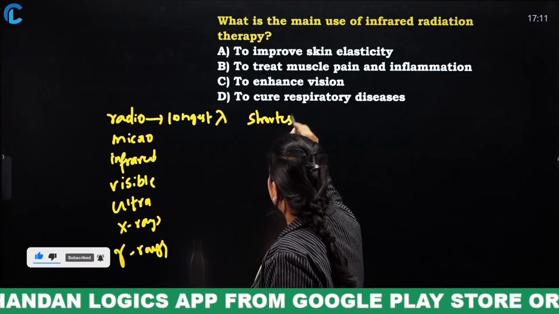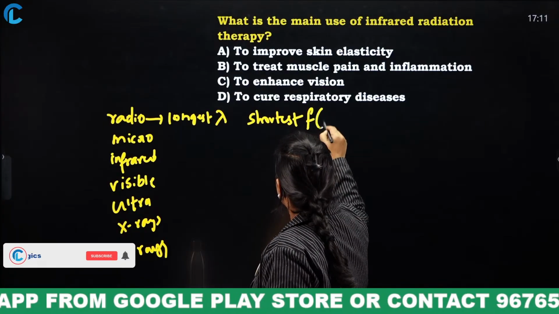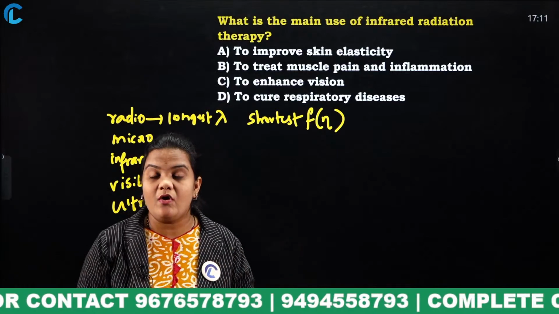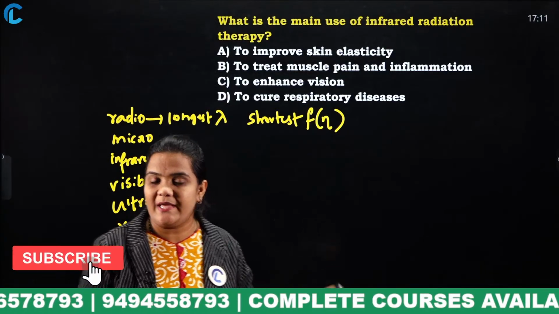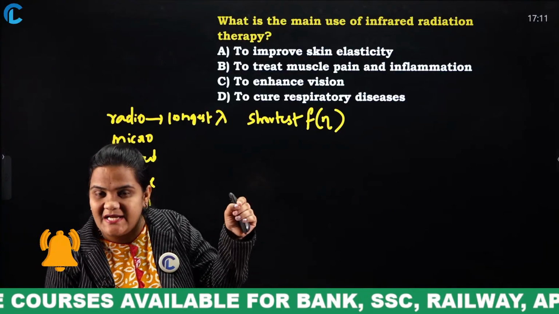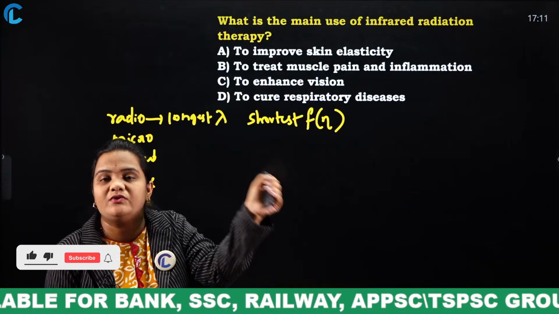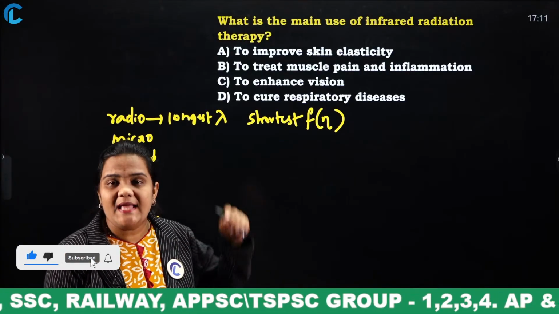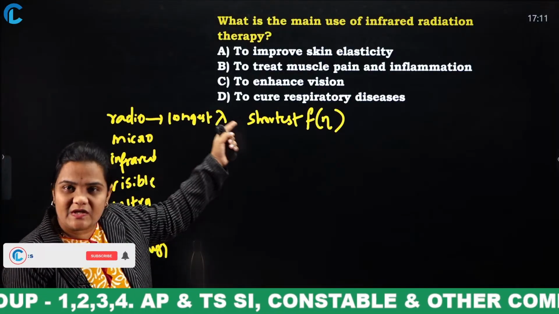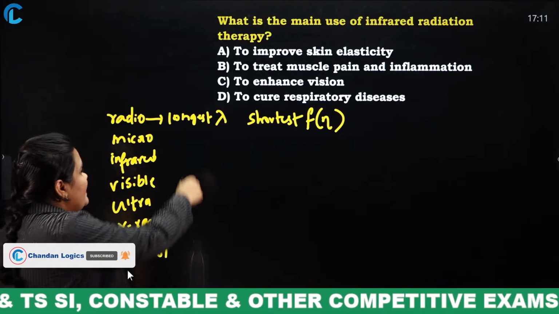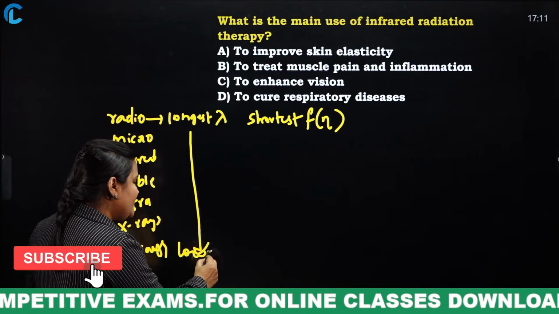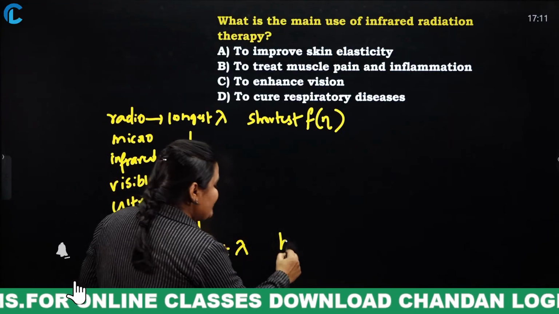You know what is frequency? Frequency is denoted by nu. Okay, what is frequency? Number of oscillations per second. What is wavelength? Wavelength is the distance from one point of the wave to the next successive point. That is wavelength. So, the wavelength of the radio waves will be longest and the frequency will be lowest. So, this continues, and at last gamma rays will have the lowest wavelength and highest frequency.